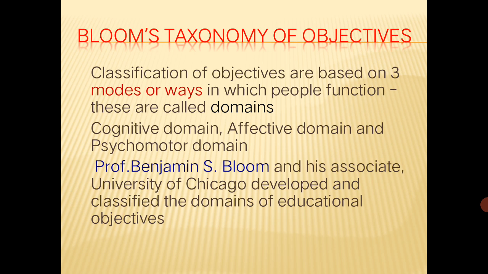Depending upon that, three domains were kept. The domains represent how people function when we present content in front of the students. They are called the cognitive domain, the second one is the affective domain, and the third one is the psychomotor domain. Cognitive domain means, as I told you, when the concept of the triangle is presented, some students will recall: oh, it has sides, angles, like that. Cognitive, intellectual skills are related. In the affective domain, some students are appreciating: wow, the triangle has a variety of classifications. It reaches their heart, that is appreciation.